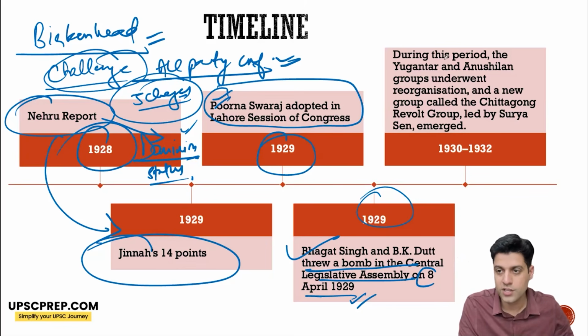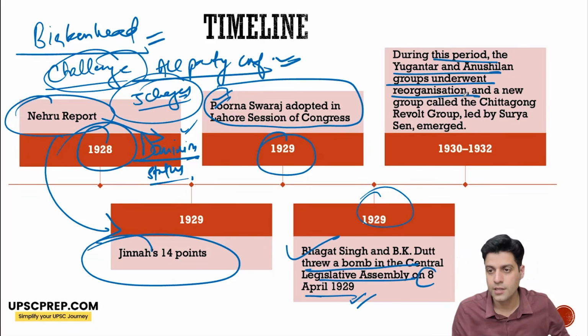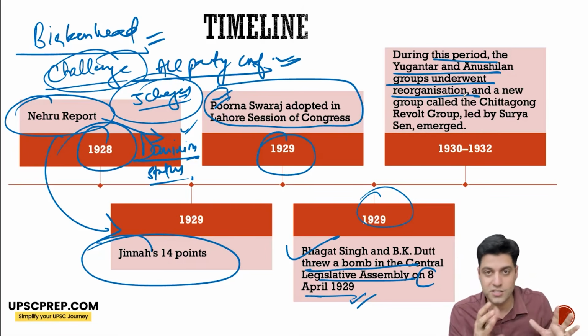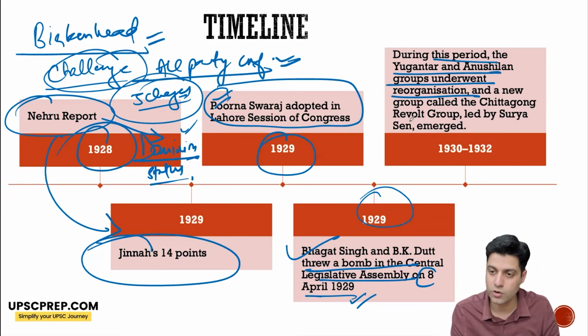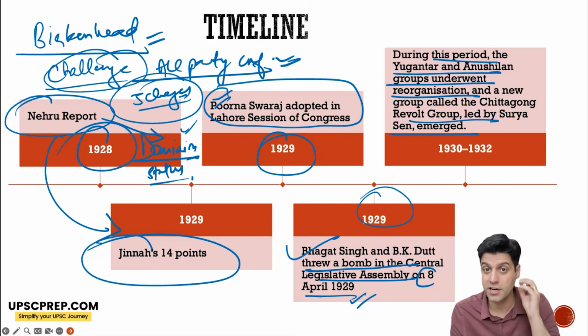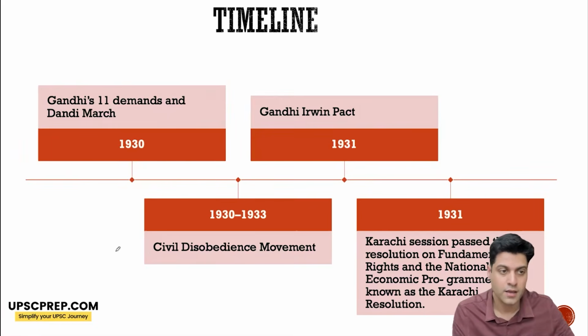Okay. During this period, the Yugantar and Anushilan groups underwent reorganization also. And a new organization came up in Bengal, particularly known as the Chittagong Revolt Group, led by Surya Sen. So the Chittagong Armory raid happened under him.